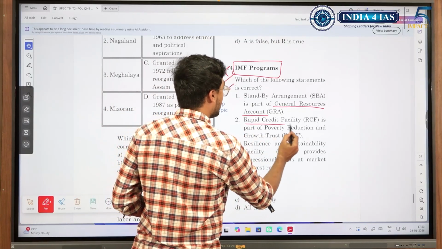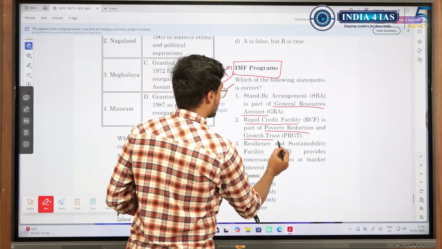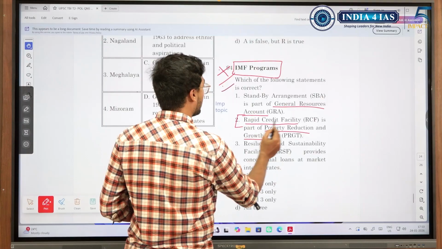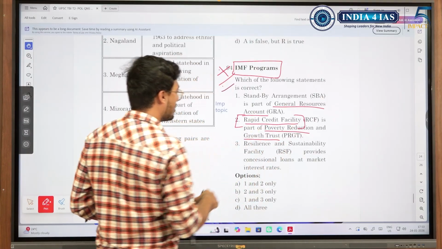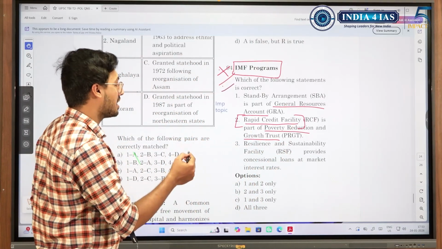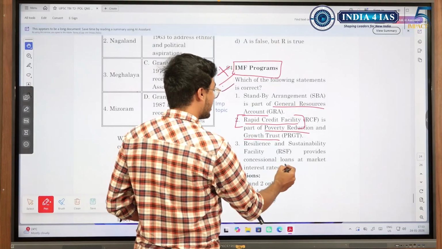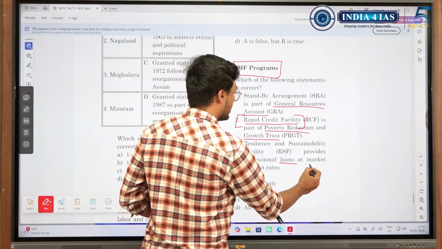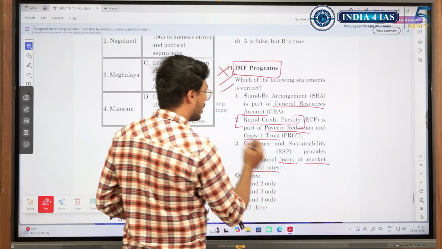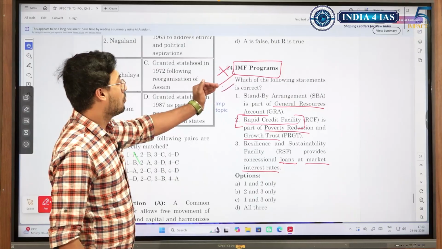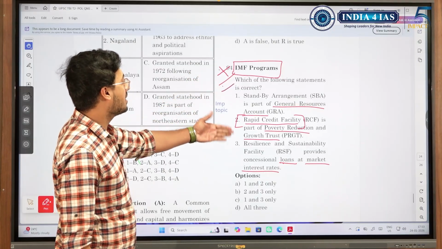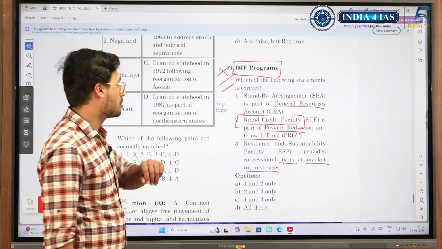Rapid credit facility is part of poverty reduction and growth trust. Rapid credit, okay, something that is done rapidly. Resilience and sustainability provides concessional loans. Concessional is okay, but at market interest rate. Look at this. We cannot speak of the first statement, but look at these two statements. Where do you see a little bit of issue?